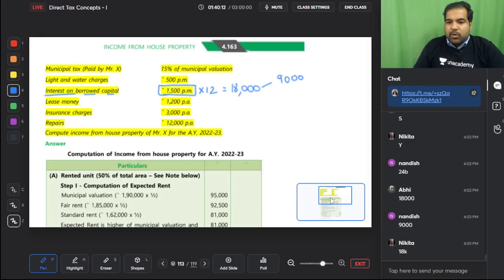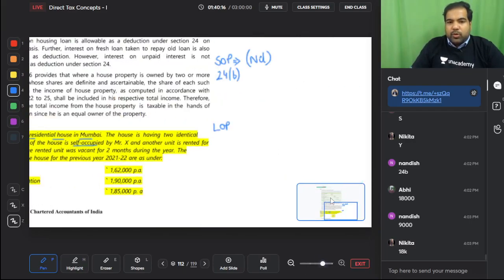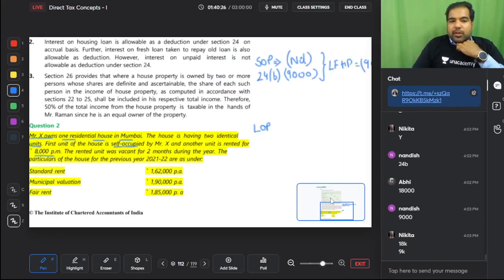I think that is about it. So only 9,000 deduction. In case of SOP, only 9,000 deduction. Yes. So my loss from house property is 9,000. Now for LOP, let's do all the calculation.